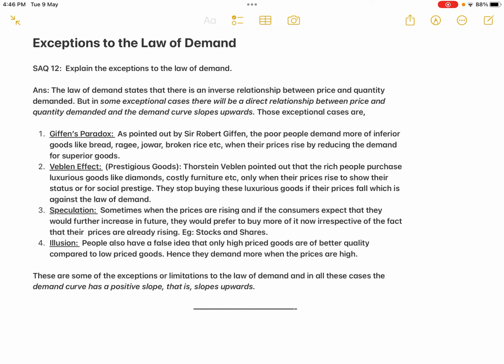People also have a false idea that only high priced goods are of better quality compared to low priced goods. Hence, they demand more when the prices are high. Thus, these are all some of the exceptions or limitations to the law of demand, and in all these cases, the demand curve has a positive slope, that is, it slopes upwards. Okay, I repeat again, it's better you draw the diagram also.